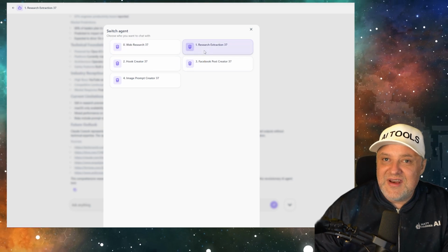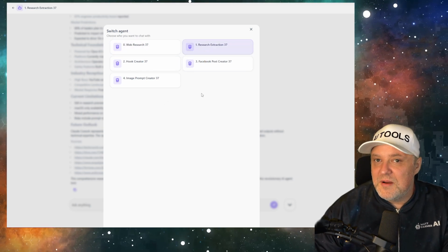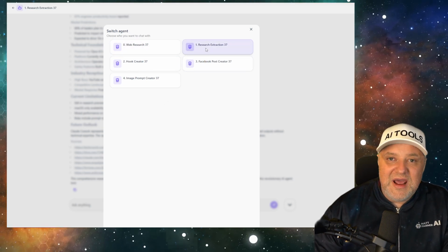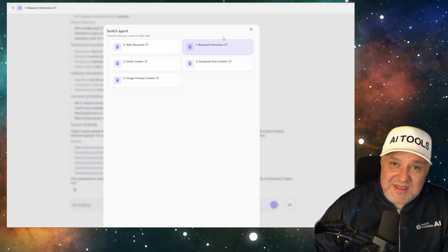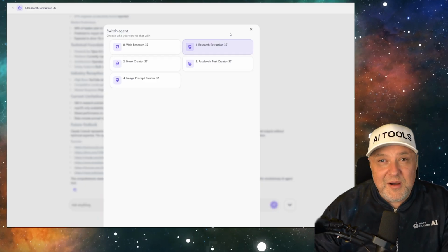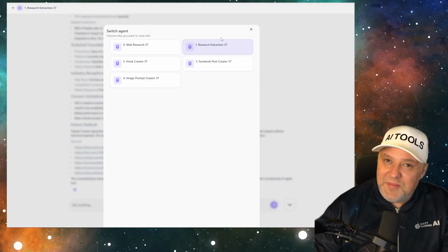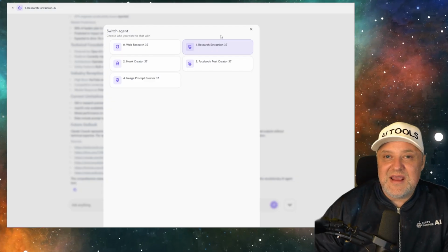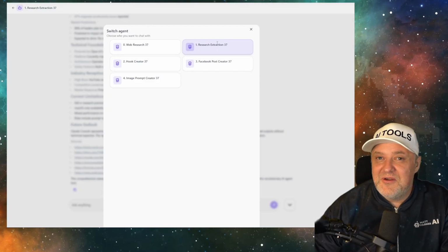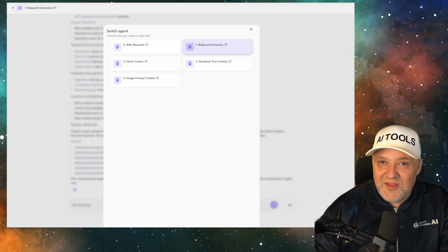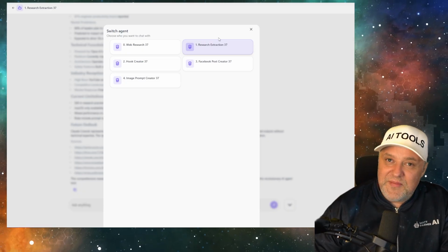So select the next agent and then give it the next prompt to, like, hey, now do the research extraction. You can give it very simple instructions like that, or give it complex guidance. If you want to give it complex guidance, you go right ahead. Let's say it does a generation you don't like. You can just keep it on that agent and get another output from it. You're just building up that short form memory.